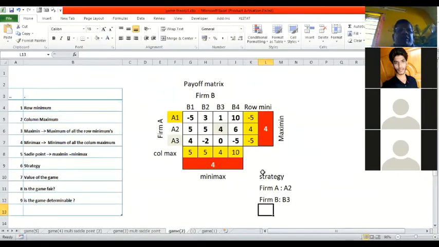Now Vikram had a question. We have a 4 here and we have a 4 here. Which one needs to be taken? We need to go for the cross section. The cross section of that needs to be taken as the strategy of the game. So the strategy of the game is that firm A adopts A2 and firm B adopts B3.